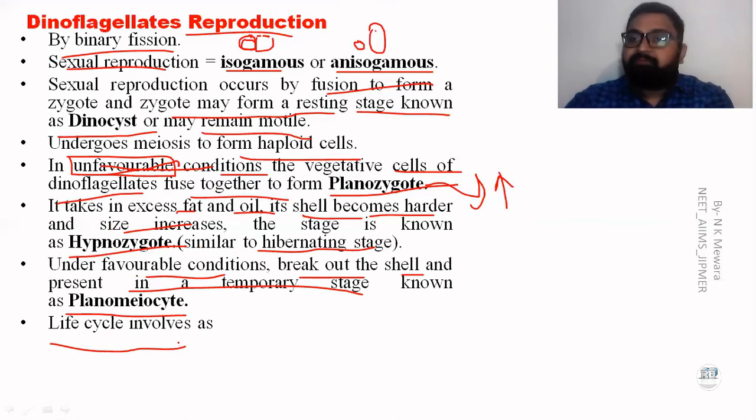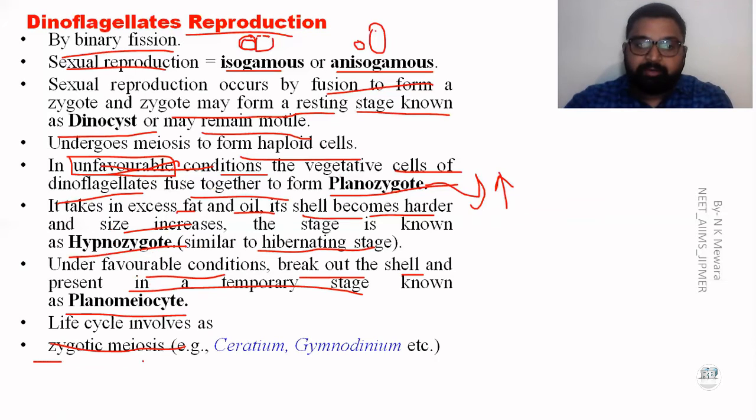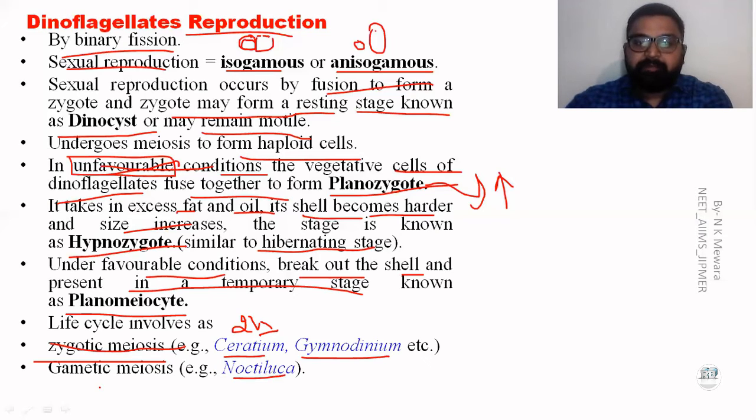The life cycle involves, first, zygotic meiosis, which has the two n condition. Examples are Ceratium and Gymnodinium. Then the gametic meiosis, for example Noctiluca, which has the n condition. So that is the reproduction of the dinoflagellates.